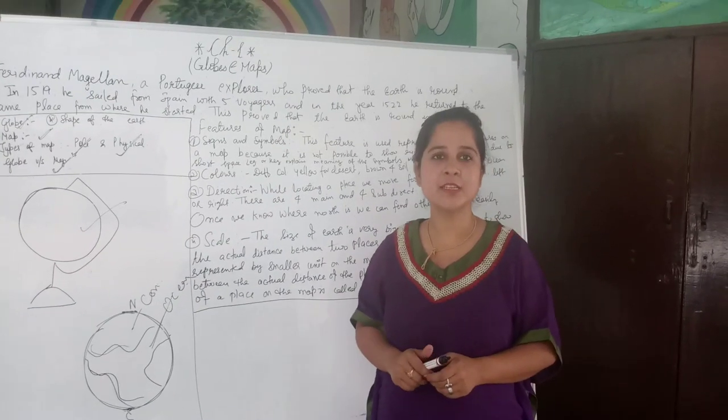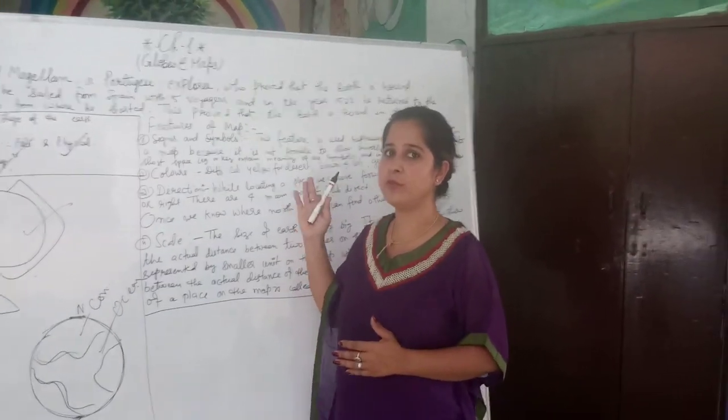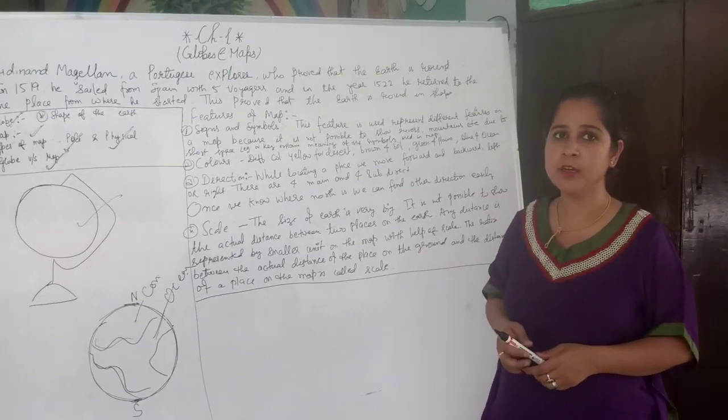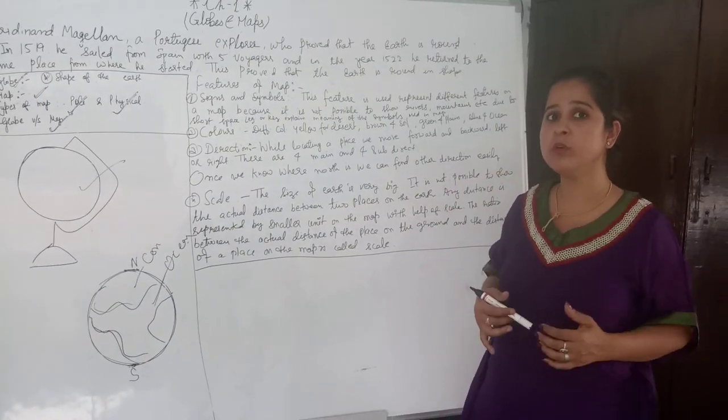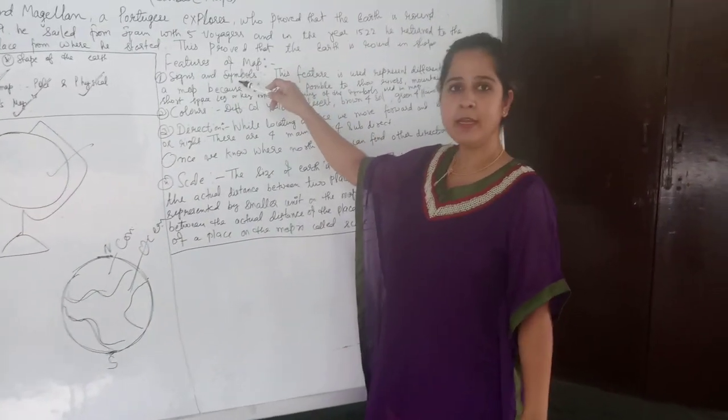Now let's discuss the features of the map. Now we will discuss what are the different features of the map. It means what are the special things about the map and what things we need to take care of while filling a map. First point is sign and symbol.